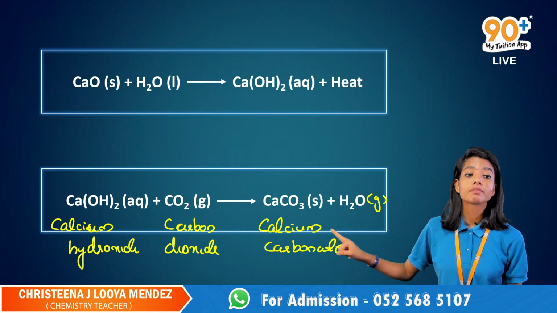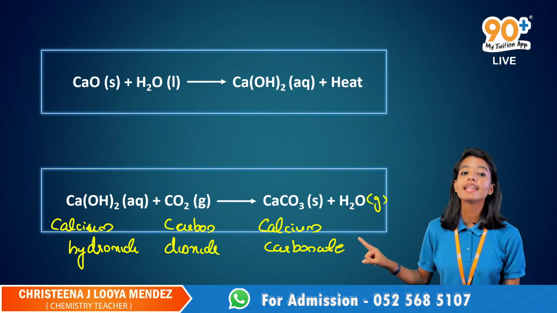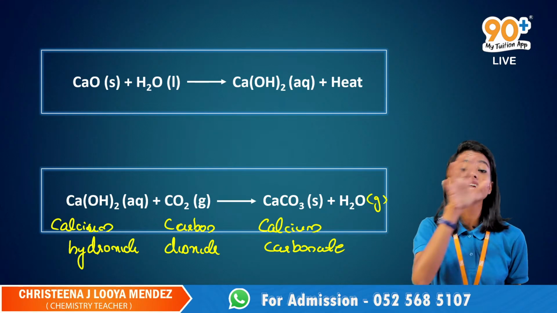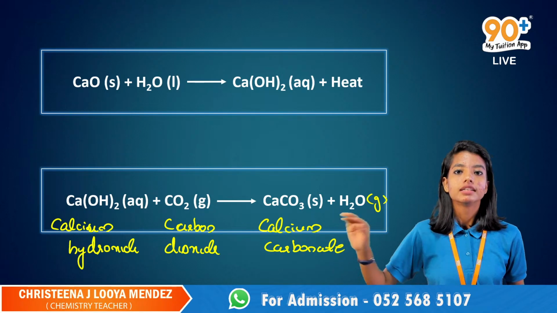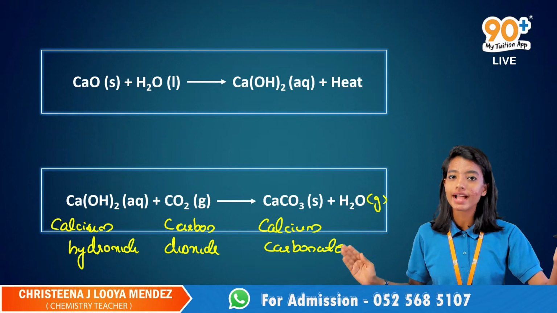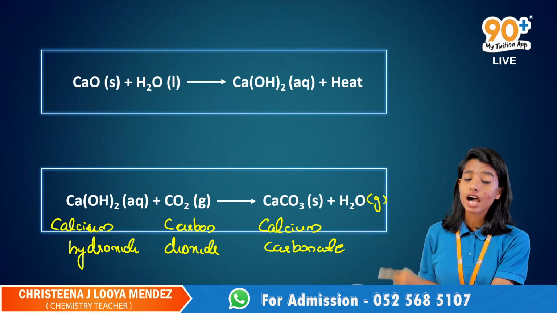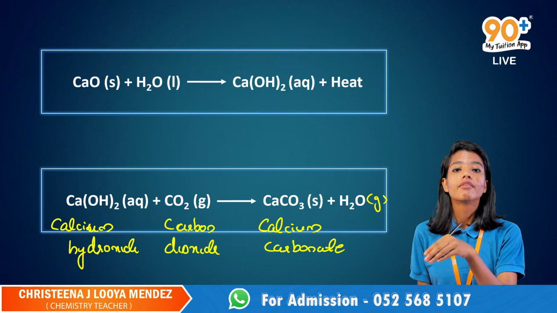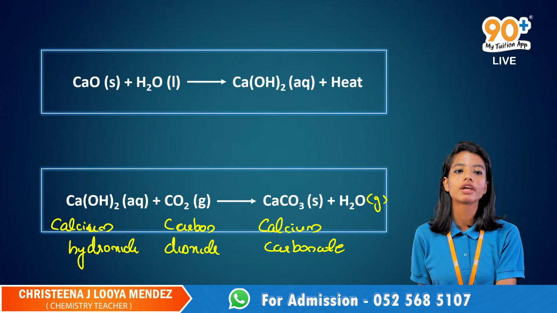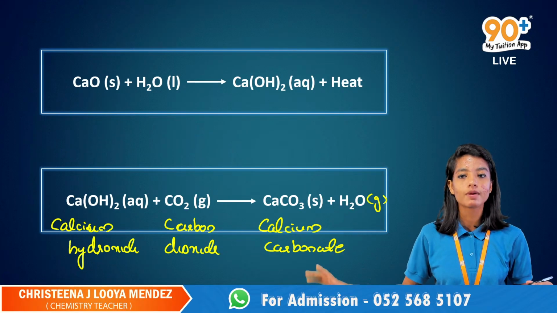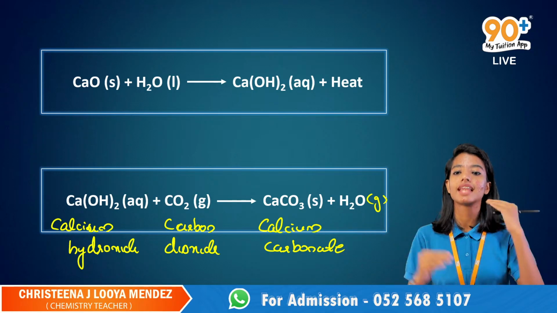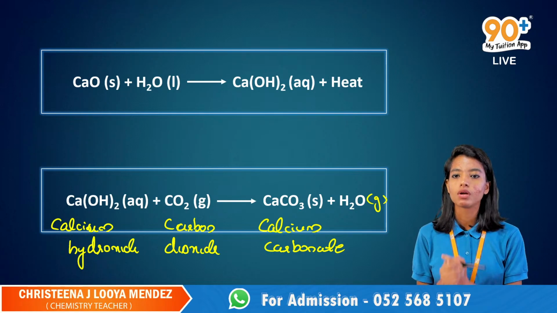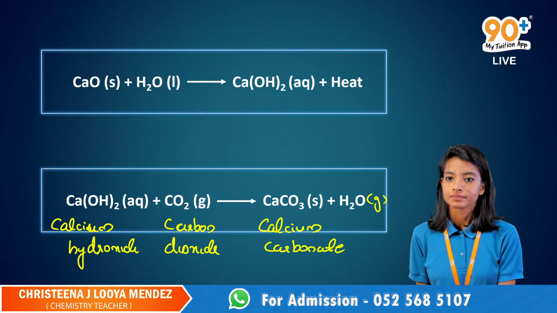Calcium carbonate is produced, and this calcium carbonate is the one which gives a shiny appearance to the wall. You can see the shiny appearance on the wall, right? It is due to the calcium carbonate which is present over there. So calcium hydroxide reacts with the carbon dioxide present in the air to produce calcium carbonate, which gives a shining layer on the wall. Okay, don't ever forget this.